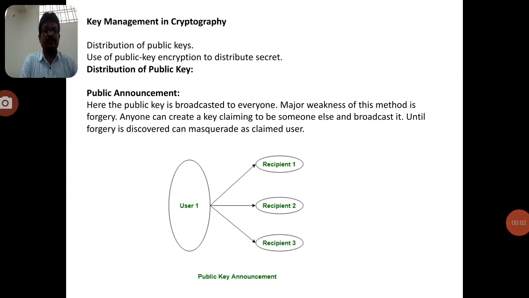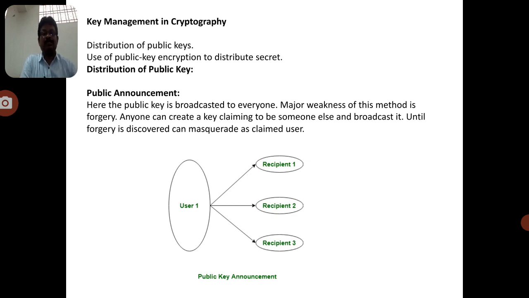Hi students, today I am going to discuss key management in cryptography. This is the major concept in cryptography: how the key can be distributed between the sender and receiver. Because in cryptography we just send the ciphertext message to the destination, based on that it will be a secured message.